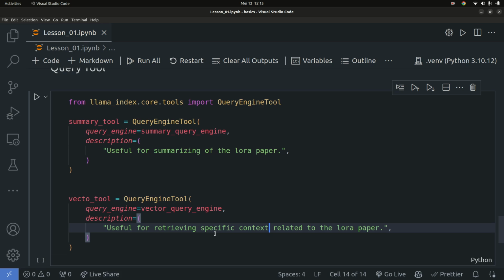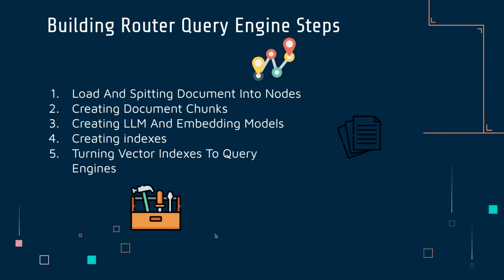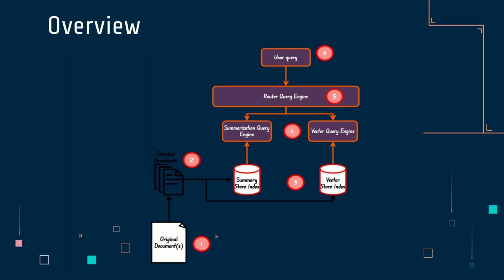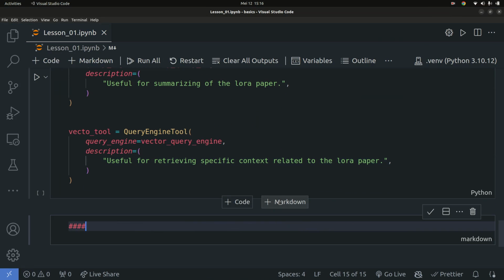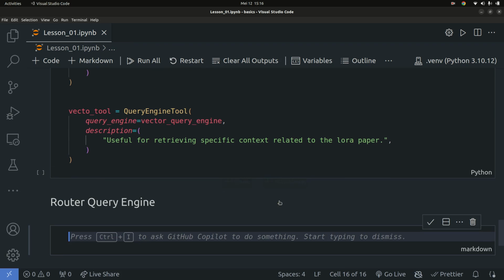So once we have that done, we are good to go. We have these two tools created right now. We have turned our query engines into tools, and you're going to use these tools within our router query engine. So how do we do that? Let's go back in here and create the router query engine. That's basically what you want to create right now.